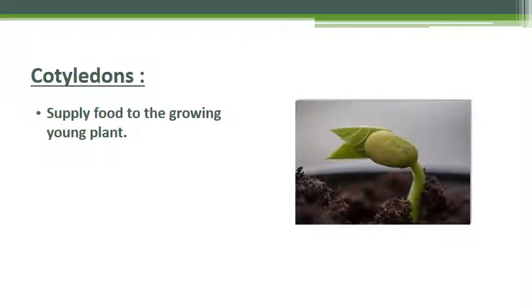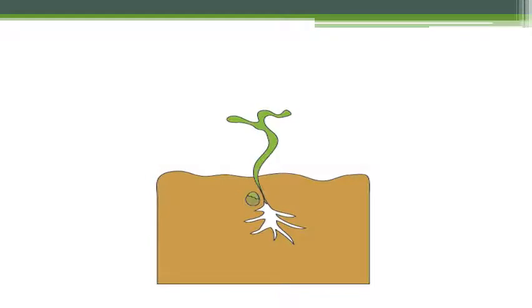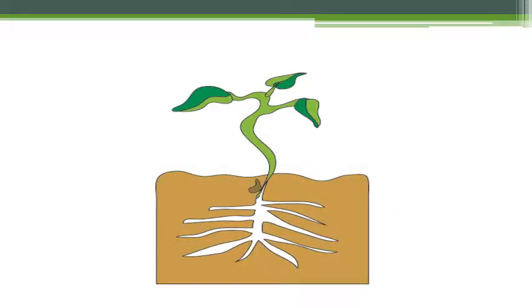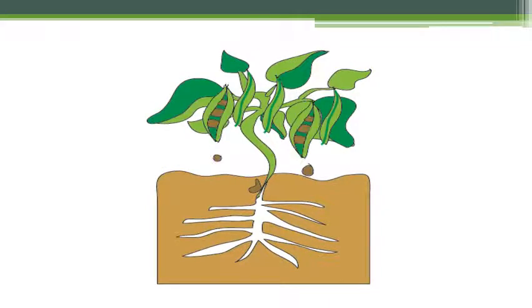So the third part of embryo is cotyledon, which supply food to the growing young plant. So in Latin, cotyledon means seed leaf. It is a significant part of the embryo within a seed of a plant and is defined as the embryonic leaf in seed-bearing plants. So main function of cotyledon is to provide nourishment to the embryo. So here you can see that how seed develops into a new young plant by the process of germination.